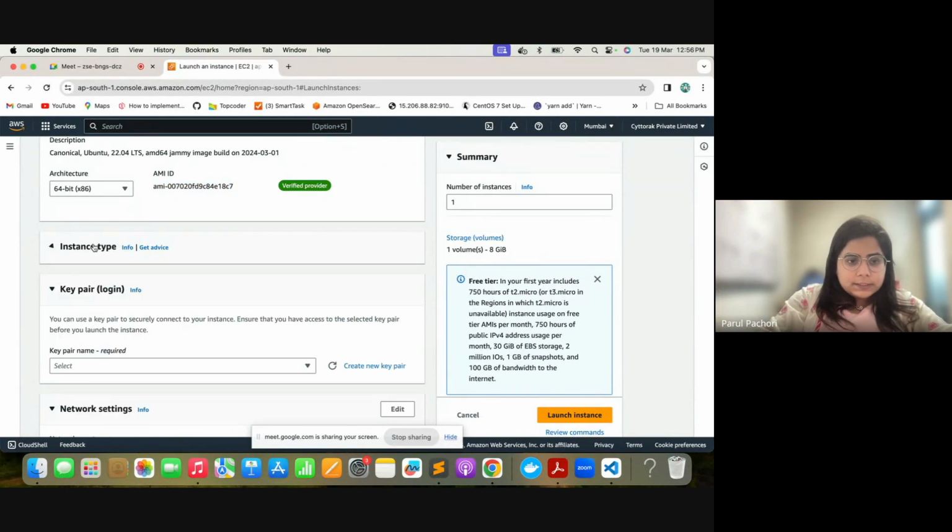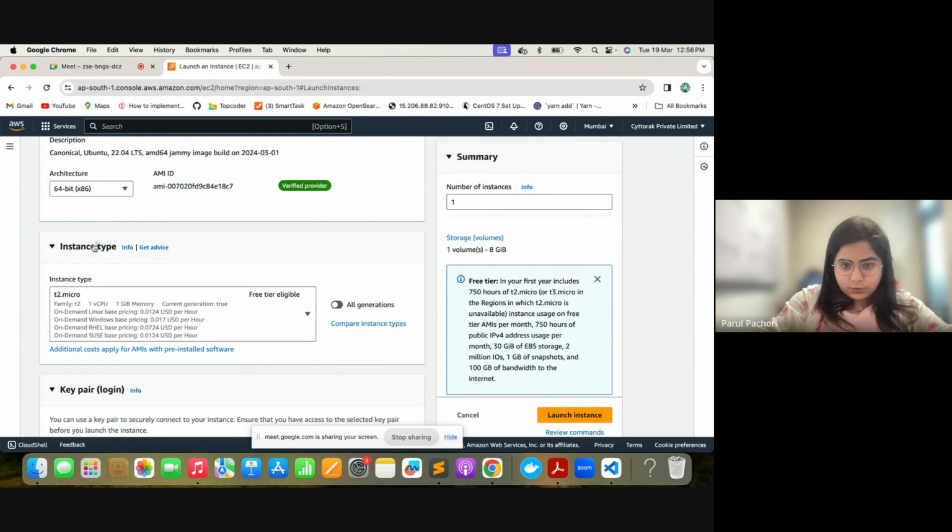This is the type of instance. Type of instance means what CPU, memory, and other resources you want to give this server. When you go ahead and buy your own machine, you check the operating system, the CPU, the memory, the hard disk.